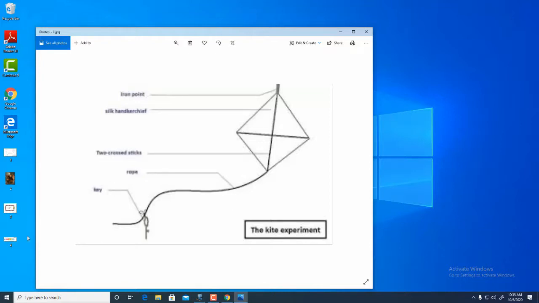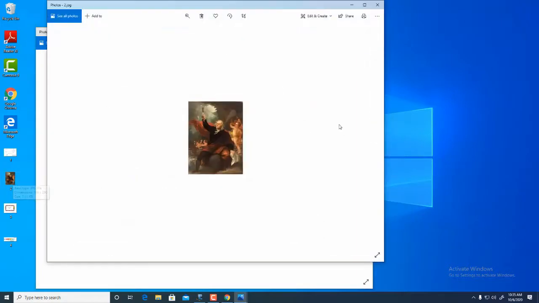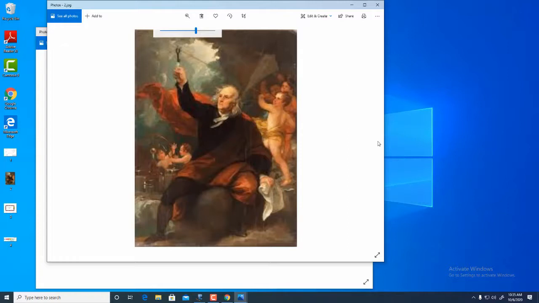So this is one picture, and then this is another historical picture we can see here. So at that time the kite experiment was such a huge success that even artists started painting his pictures.